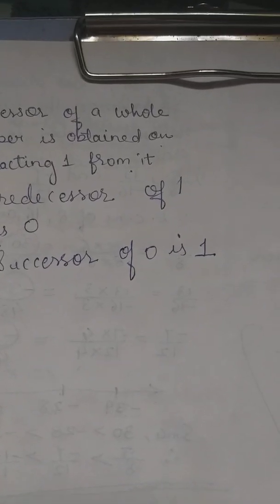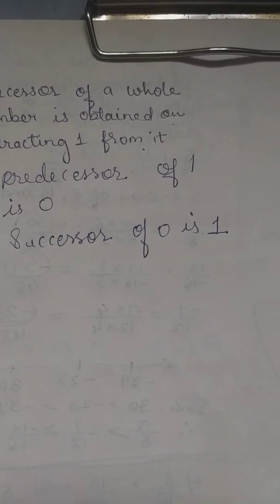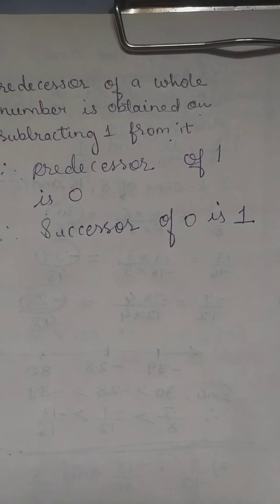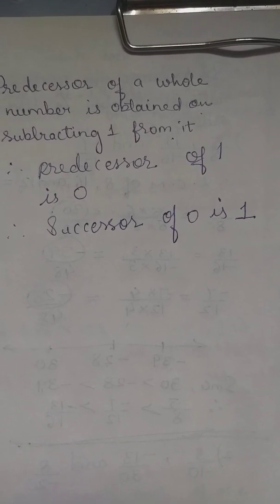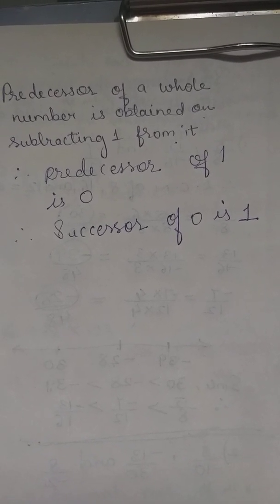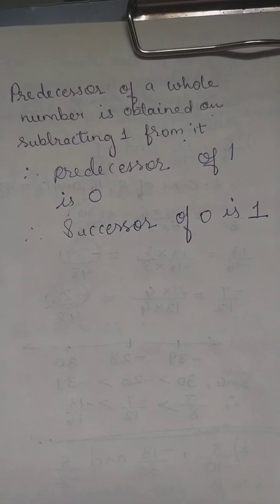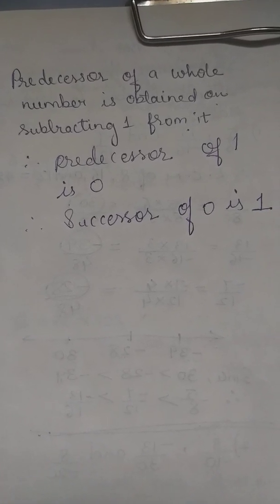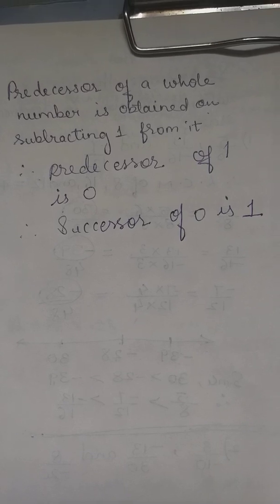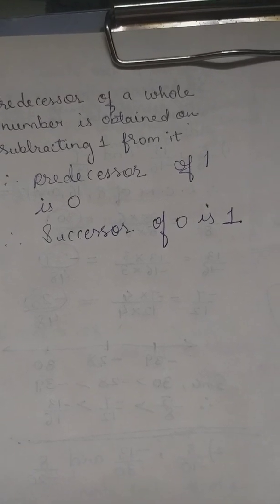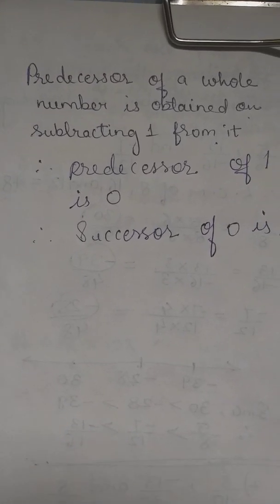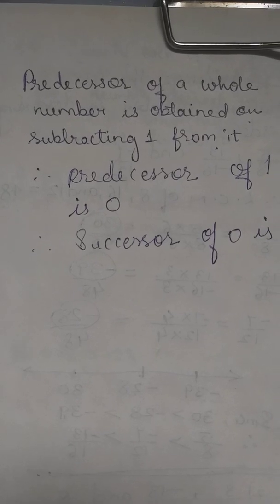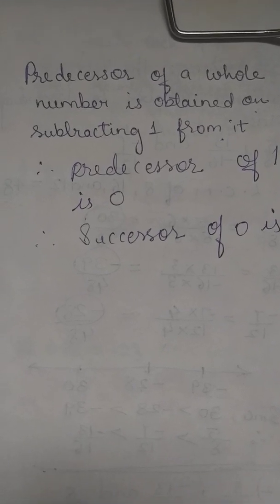Now a few points on it. The successor of a whole number is the whole number plus 1, and the predecessor of a whole number is the whole number minus 1.